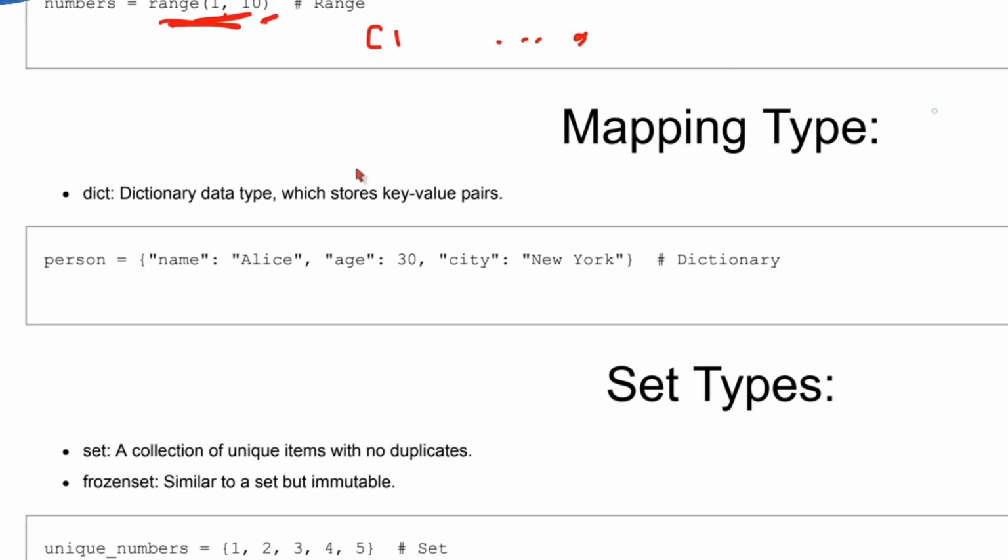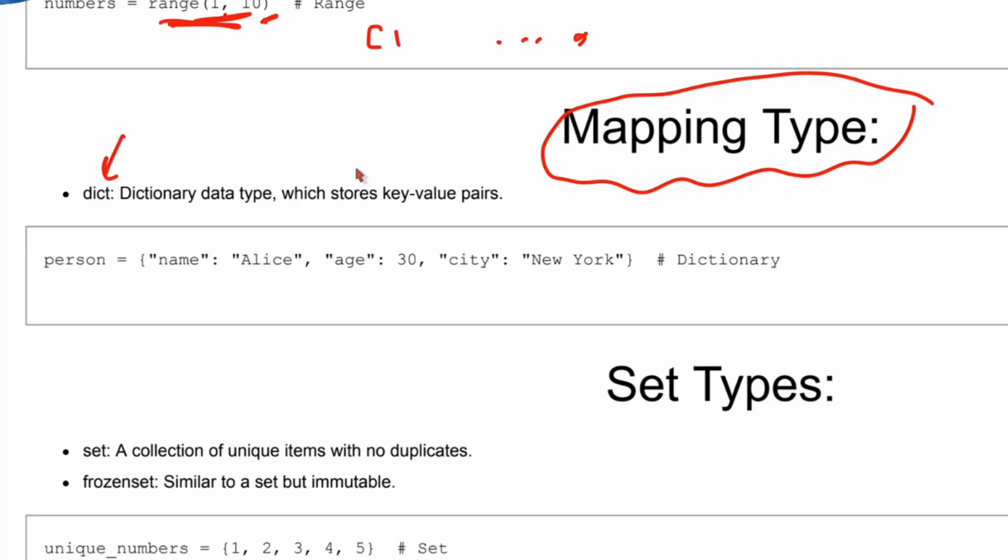Then we have mapping data types, in which we have dictionary. So what do you mean by a dictionary in a normal sense? In a dictionary, we have key and value pairs. If you look at an English to Urdu dictionary, we have, for example, the word apple, and its meaning is written in front of it. So this is a key and this is a value. So we have key value pairs in a dictionary.